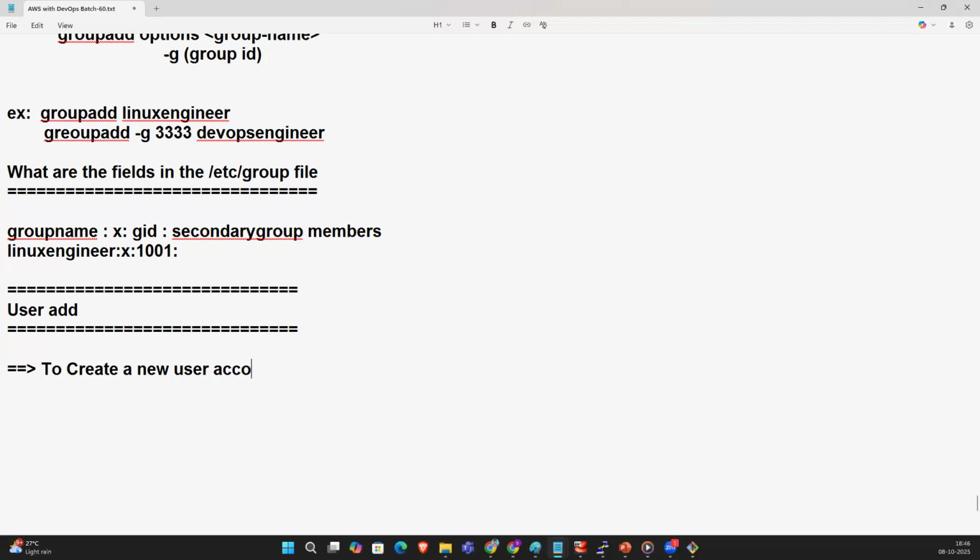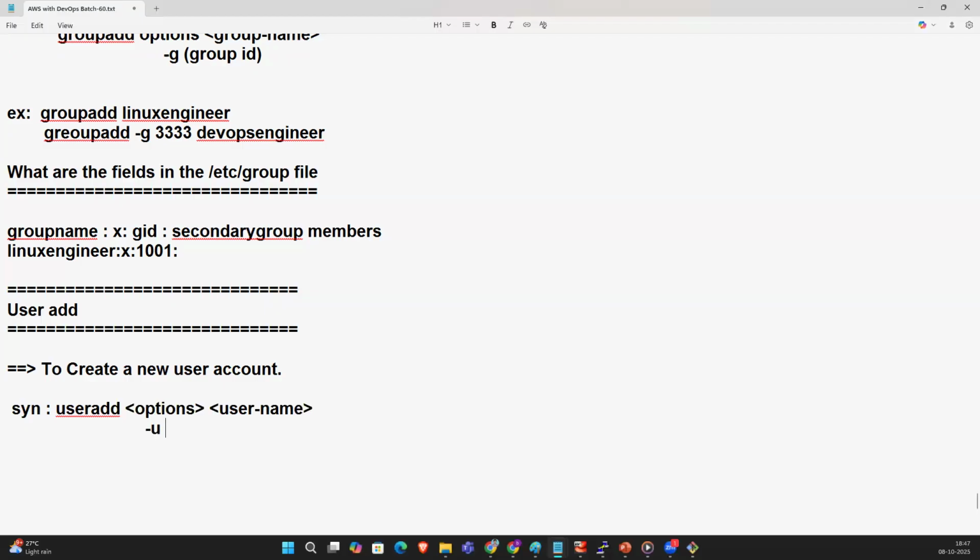What is the syntax? The syntax is useradd options username, useradd -options name. Understood? What are the options, guys?